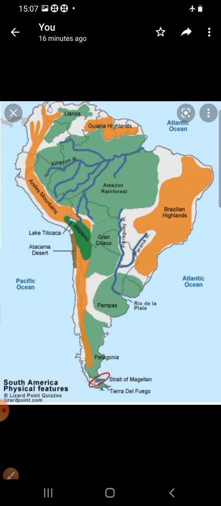Many big cities lie in the coastal plains. There are many islands in the southern part like the Falkland Islands and Horn Islands, and the Galapagos lies in the northwest of South America. So this is about the physical features of South America, children. In the next class, let us learn about rivers, lakes and climate. Okay, children. Thank you.